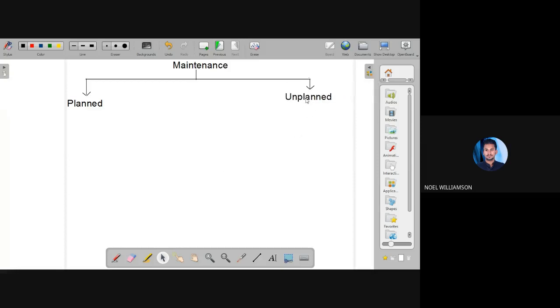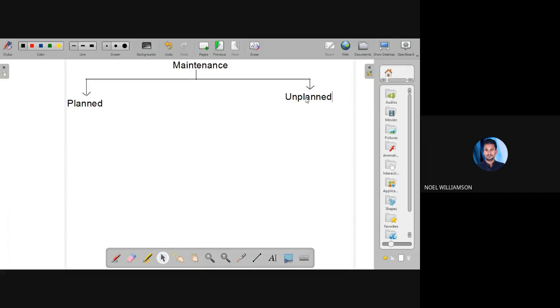So what is planned maintenance and unplanned maintenance? Planned maintenance, by the name itself, we can see we will plan something, right? So we will plan the maintenance, and unplanned maintenance means it is not at all planned. So it will be done only after the failure.